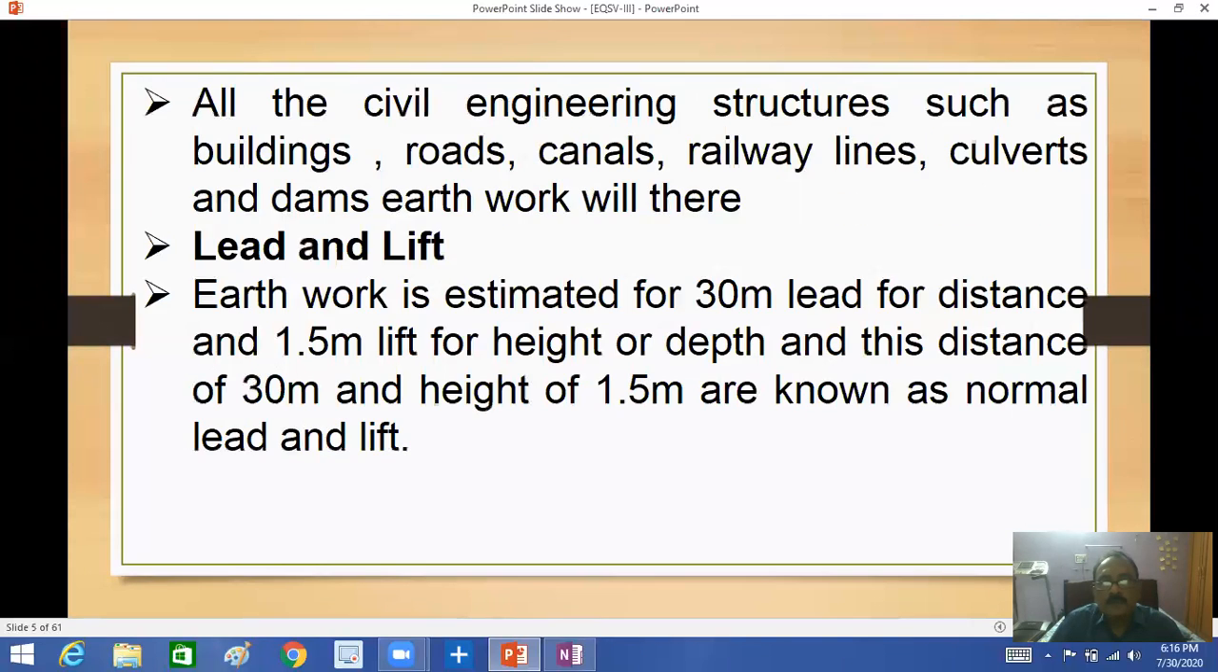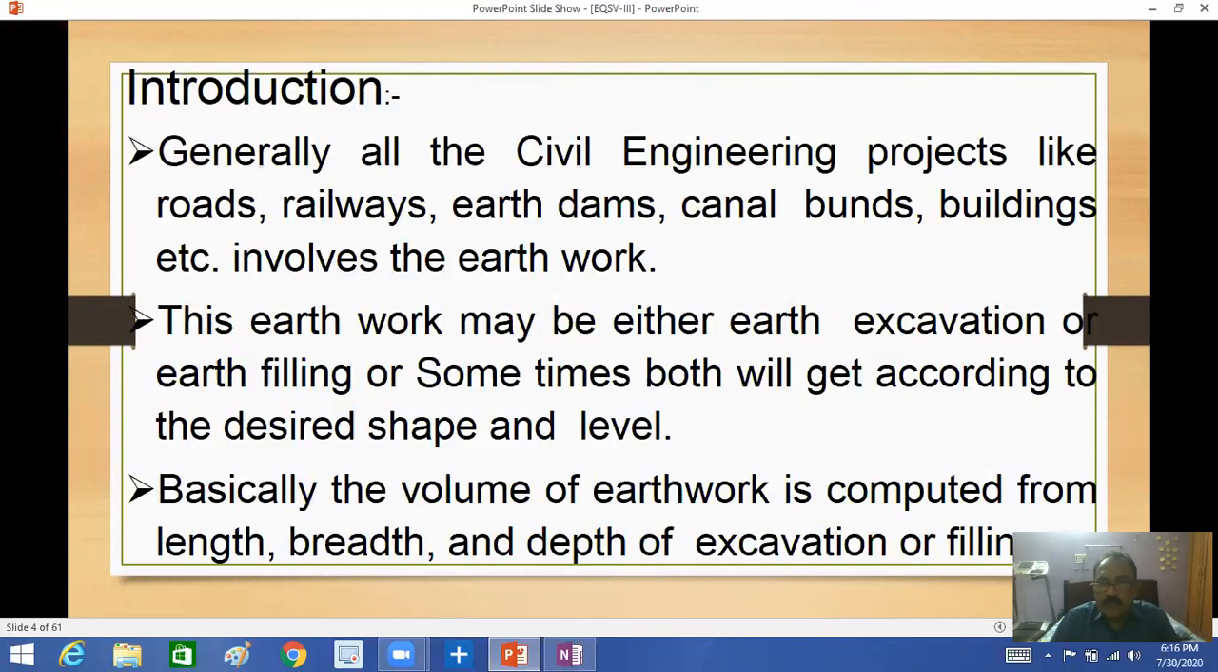Earthwork for roads and canals. Generally, in roads and canals, embankment and excavation will be there. So earthwork is required to estimate the quantity of earthwork for roads and canals. How to estimate? It requires different mathematical formulae, like mid section area, mean section area, prismoidal area method, and trapezoidal method.